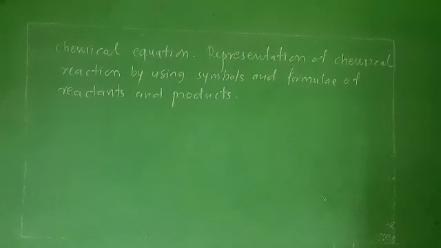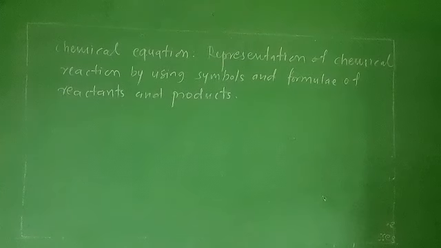Second step, the products are written on the right side of the equation. If there are two or more products, a plus sign is written between the products. An arrow going from left to right is written between the reactants and products.